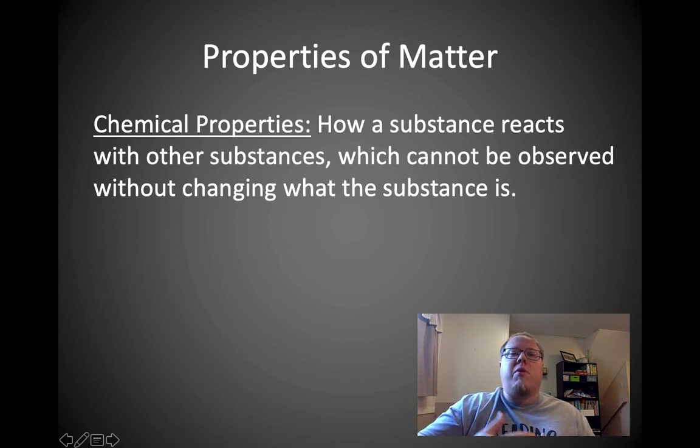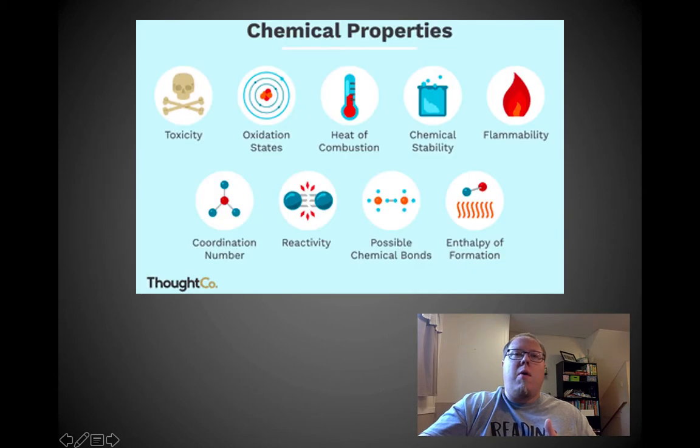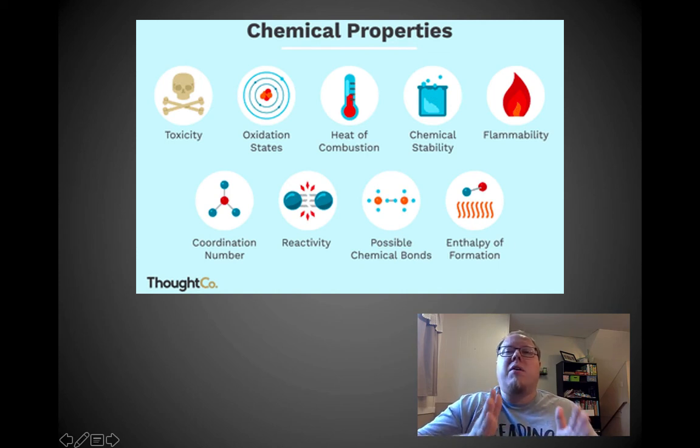So, for example, a chemical property could be toxicity, oxidation states, heat of combustion, flammability. All right, if I take something and it's flammable, like paper, that is a chemical property of paper. It can burn, it can react with the oxygen and turn into carbon dioxide. But water is not flammable, so that is not a chemical property of water. It's a way to distinguish them. Okay? Properties are things, characteristics of these substances.